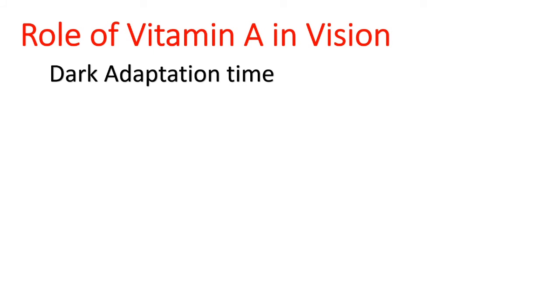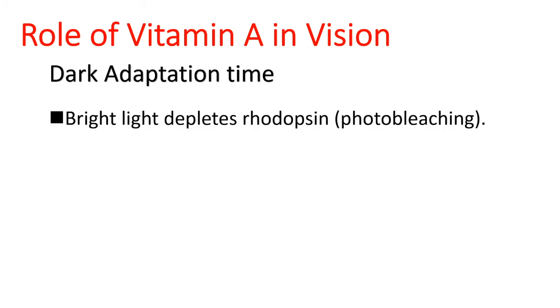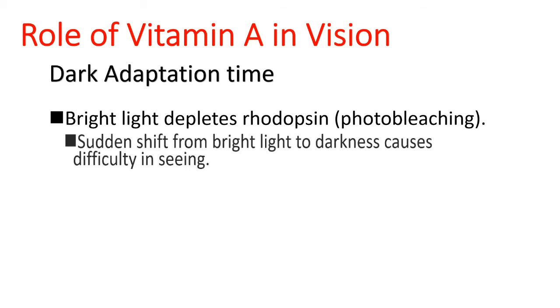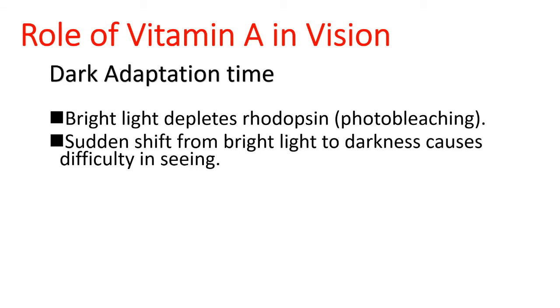Then what is meant by dark adaptation time? When a bright light suddenly falls on rhodopsin, it bleaches, that is, it converts rhodopsin into opsin plus all-trans retinal. This event, the dissociation of visual purple rhodopsin, is called bleaching of visual pigment or photobleaching. So bright light depletes the rhodopsin. Photobleaching, that is the sudden shift from bright light to darkness, causes difficulty in seeing.